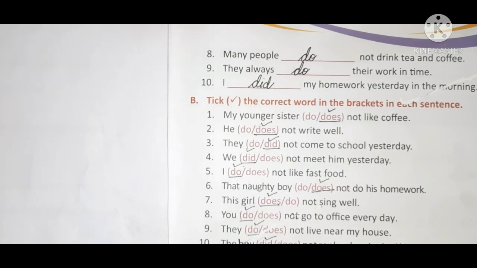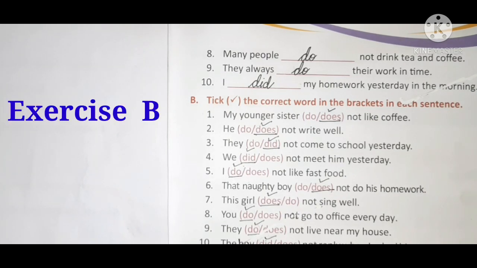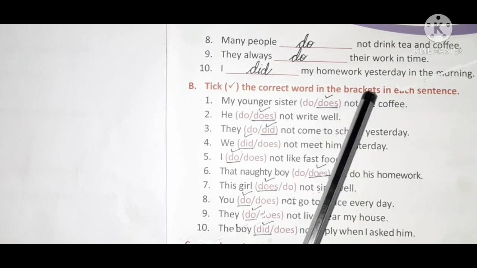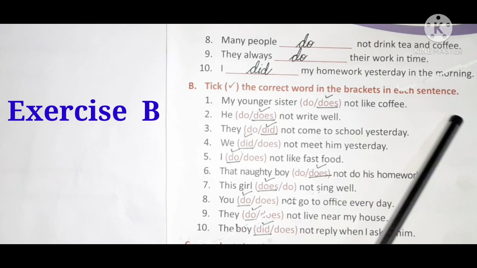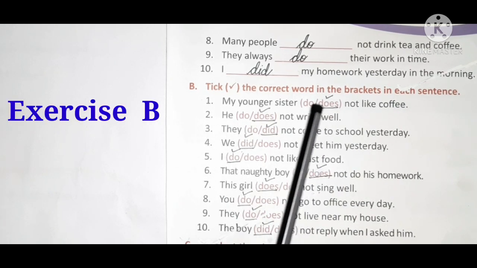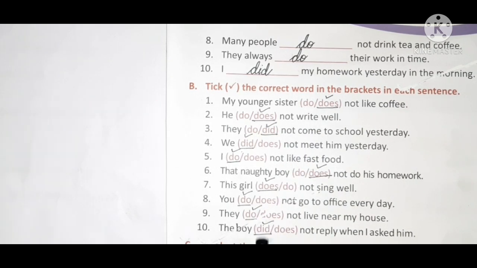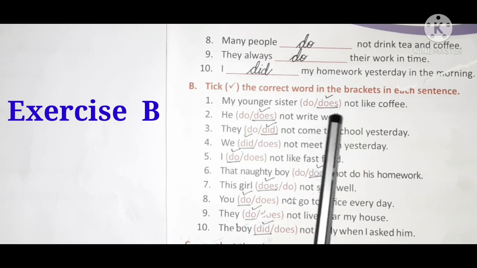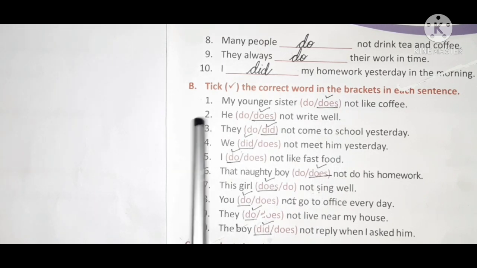Now let's revise exercise B. Tick the correct word in the brackets in each sentence. So children, what you have to do is tick. Can you see the bracket here? Two words are given in the bracket, no? So you have to tick the correct one.